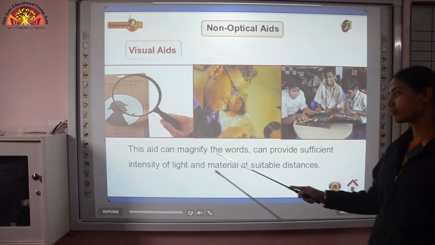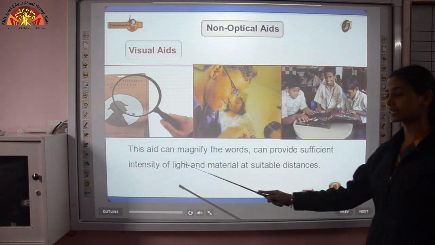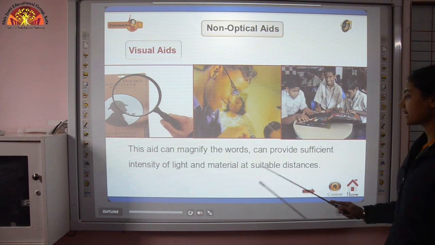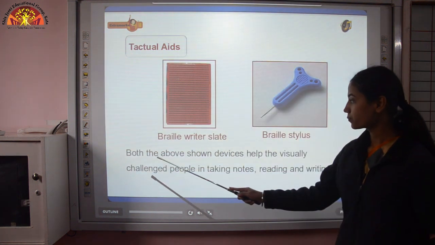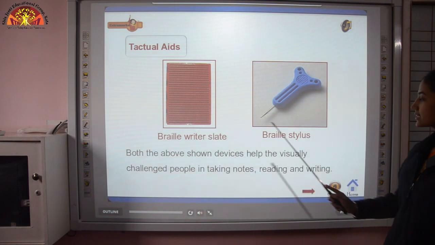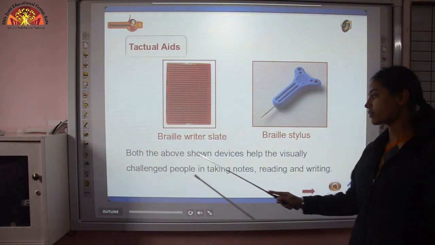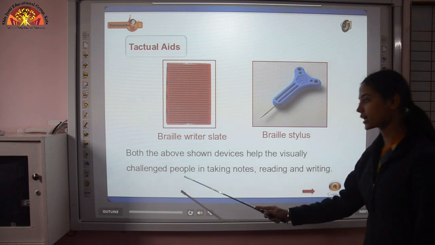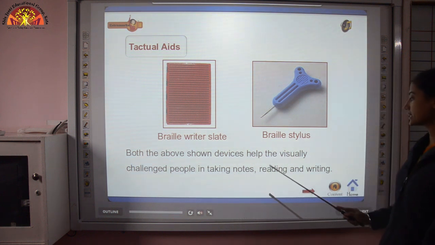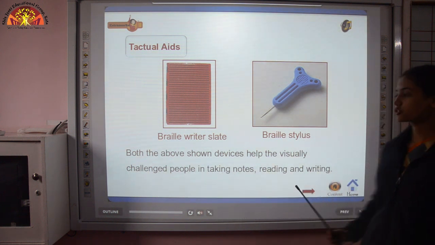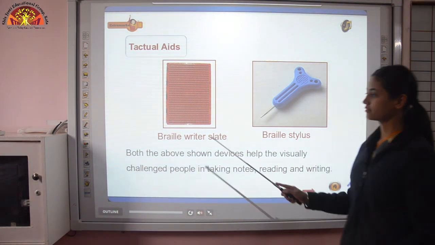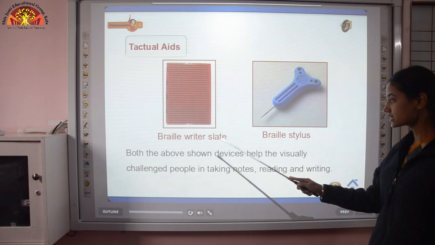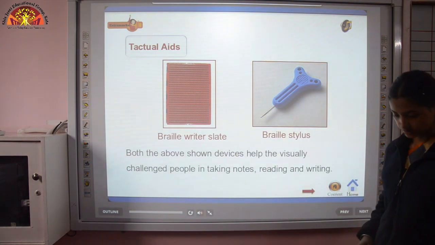These are non-optical aids. Visual aid: this aid can magnify the words, and provide sufficient intensity of light and material at a suitable distance. In tactual aids, there are the Braille writer slate and Braille stylus. Both of the above devices help visually challenged people in taking notes, reading and writing. They do not have a regular copy and pen. They have a different set, known as the Braille writer slate and Braille stylus.